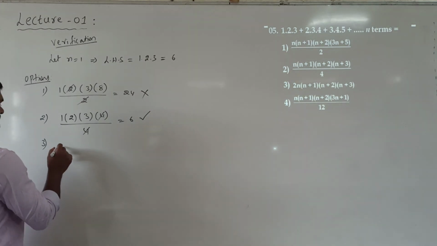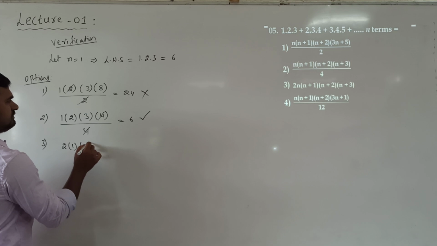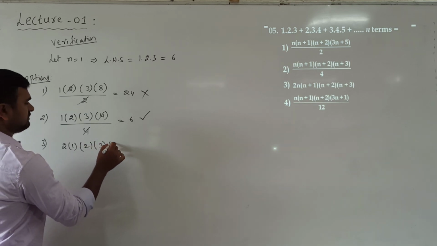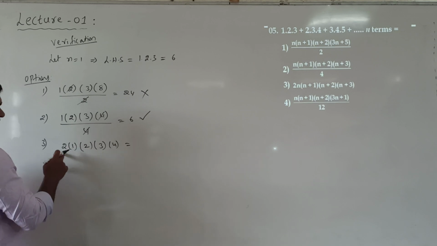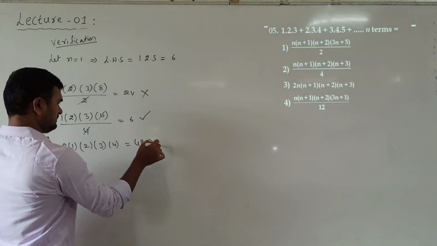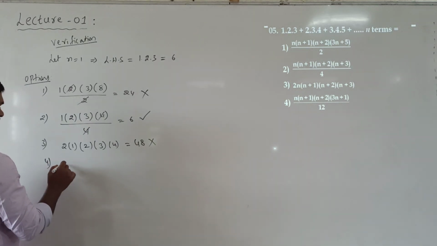N is 1. So 2 into 1 into 2, 3, 4, 12, 24, 48. So third option wrong. Fourth option, n is 1.